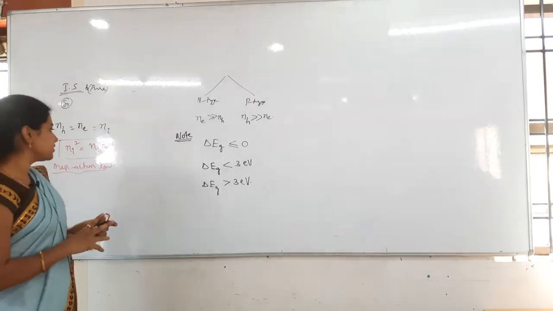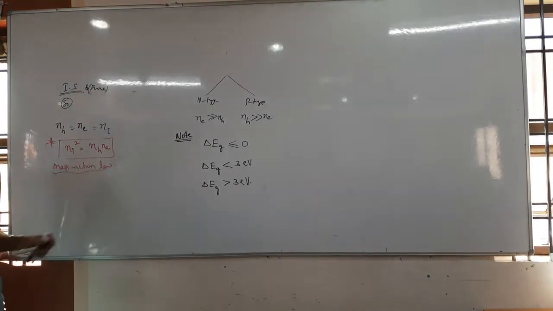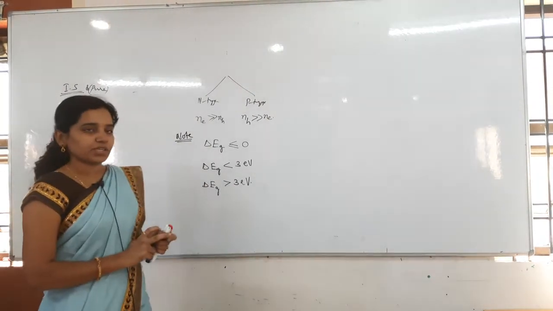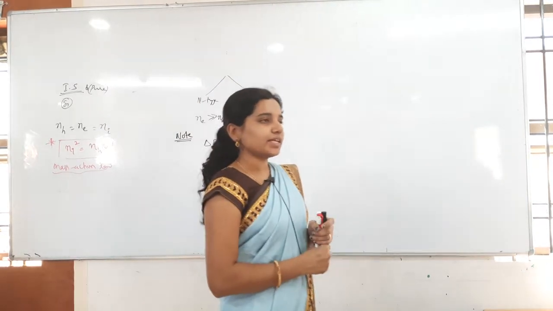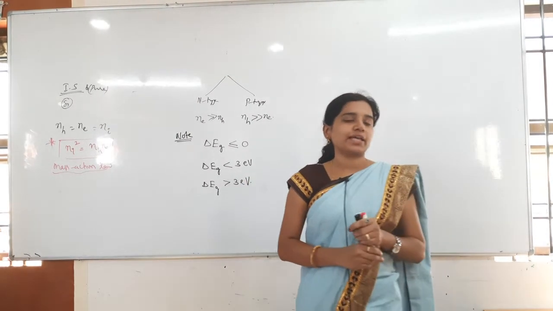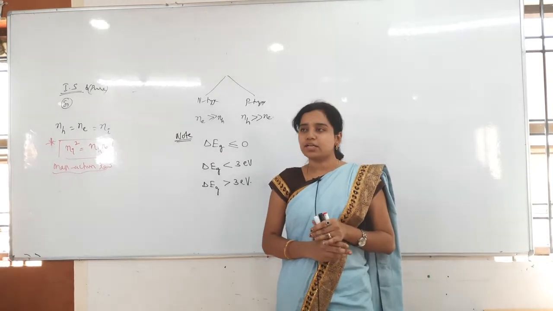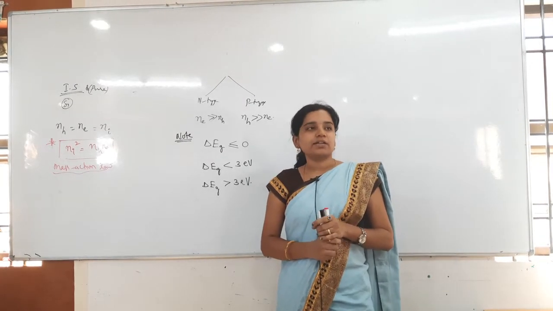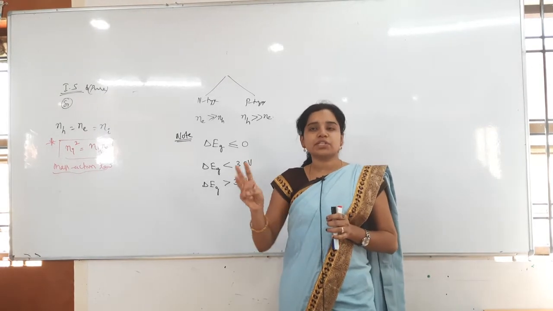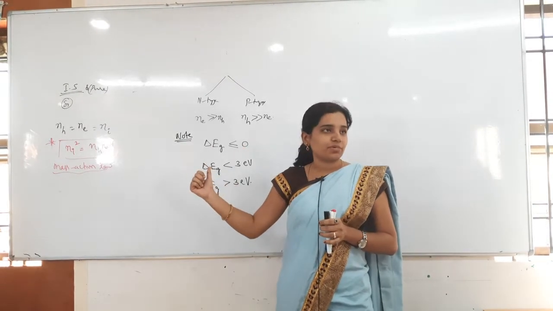Next, about the energy gap, a very important formula. Where is the energy gap here? Energy gap, or band gap, we can call it, is between which two? The valence band and the conduction band. I said that we will divide the materials into 3 types based on this energy gap only.